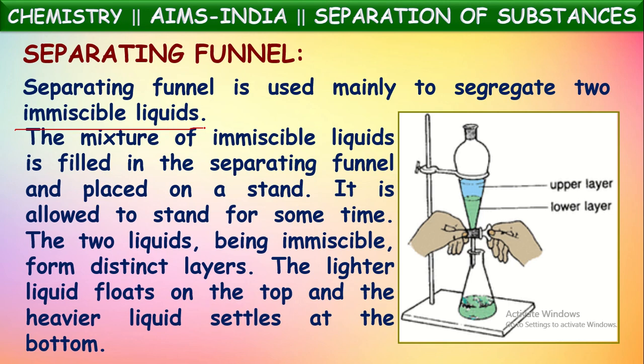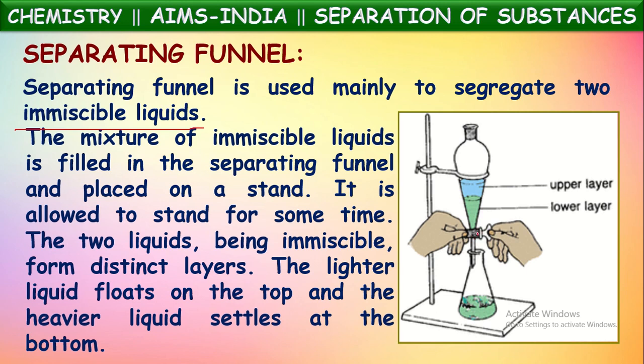The mixture of this kind of immiscible liquids can be separated by using a specially designed container called a separating funnel. See, in the diagram it is shown. This vessel is called a separating funnel. It is like a lying conical cylinder which has a tap at its edge.